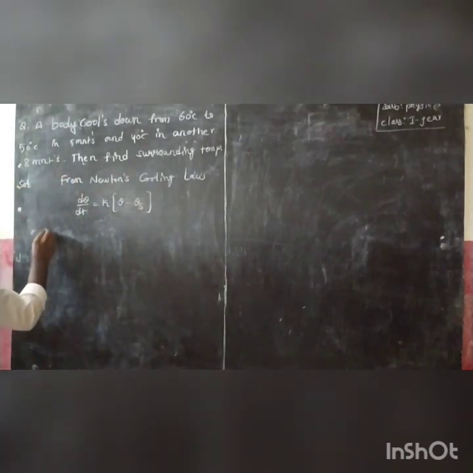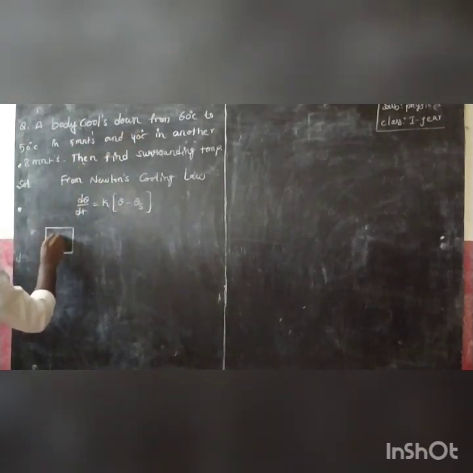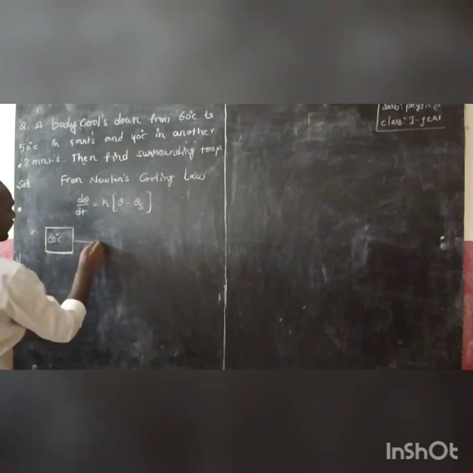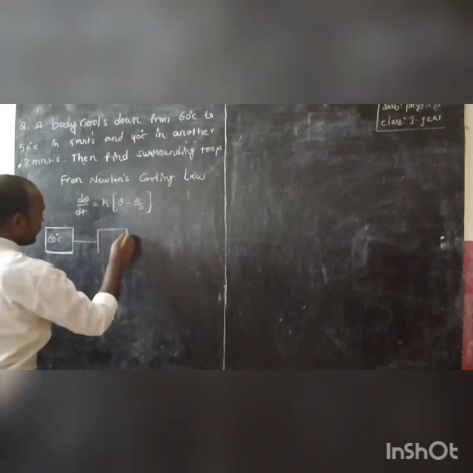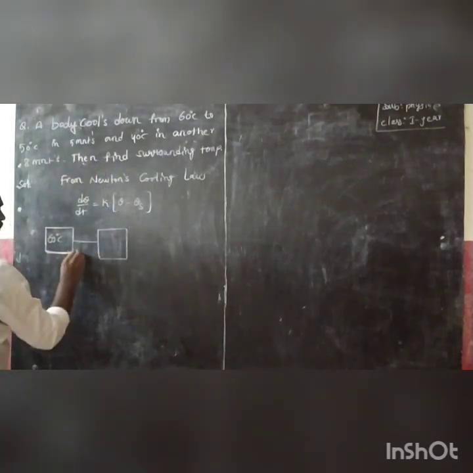First of all, assume the temperature of a hot body is instantly 60 degrees centigrade, and it further cools to 50 degrees centigrade in a time interval of 5 minutes.